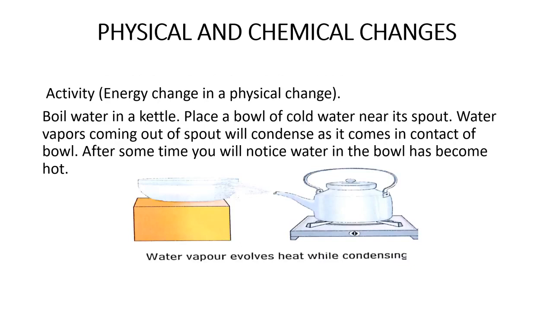Students, now we will take an activity to show the energy change. Boil water in a kettle. You can see in the diagram, kettle is placed on the right side. Place a bowl of cold water near its spout. You can see clearly the bowl is being kept near to the spout on the left hand side. After some time, you will see water vapor coming out of the spout will condense as it comes in contact with the bowl.